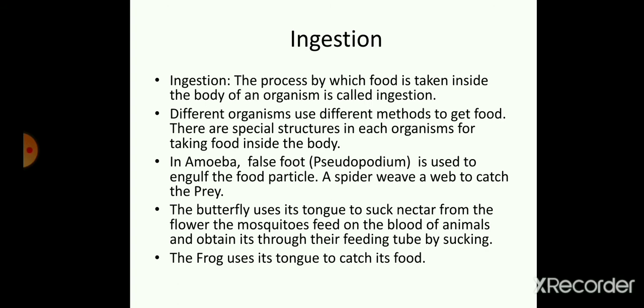The butterfly uses its tongue to suck nectar from the flower. The mosquitoes feed on the blood of animals and obtain it through their feeding tube by sucking. Students, when the mosquito bites us, the part of its body that goes inside our body is known as the feeding tube, and that tube sucks the blood. Thereafter, the frog uses its tongue to catch its food.